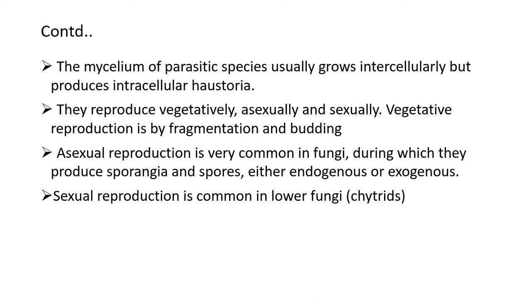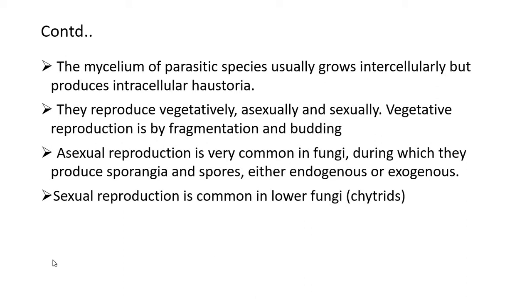The mycelium of parasitic species usually grows intercellularly but produces intracellular haustoria. They reproduce vegetatively and asexually, and also by the sexual method. Vegetative reproduction is by fragmentation and budding. Asexual reproduction is very common in fungi, during which they produce sporangia and spores, either endogenous or exogenous. Sexual reproduction is very common in lower fungi.